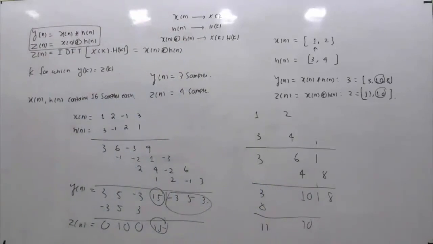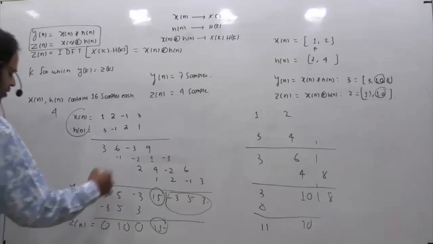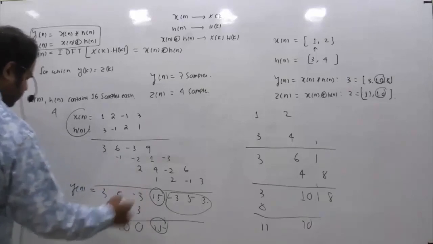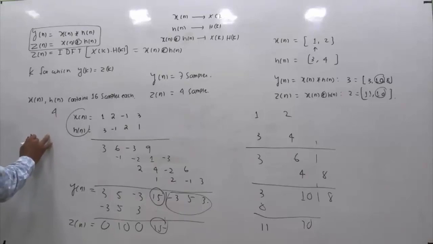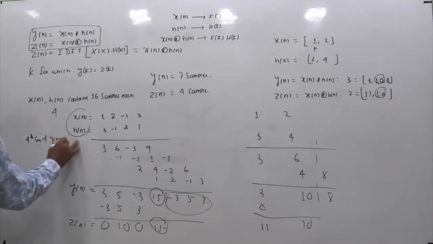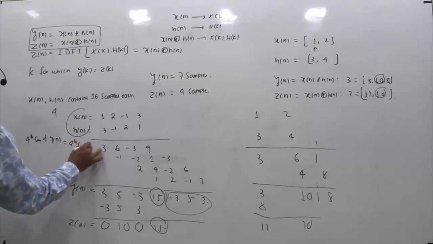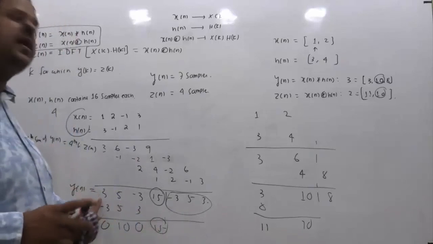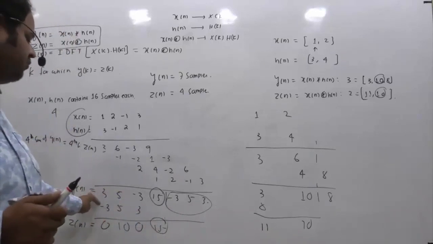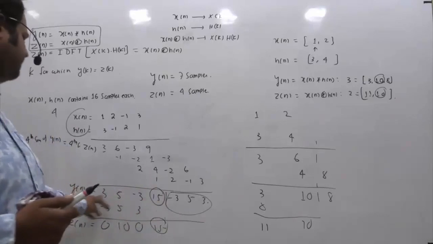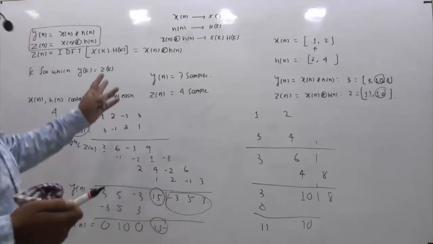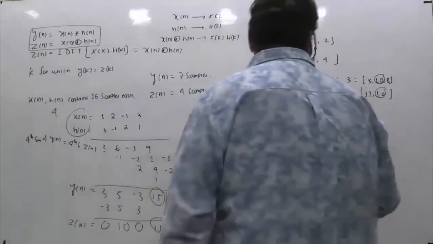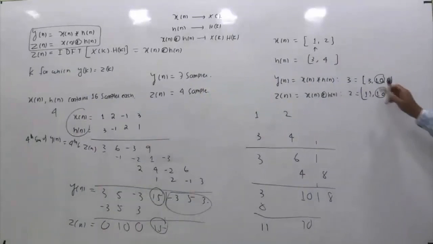So obviously, if I am going with 4 samples, if x of n and h of n contain 4 samples, then the fourth sample of y of n is equal to the fourth sample of z of n. But if I say it is the fourth sample, and you take this as n equal to 0, for what value of n am I saying it is the fourth sample? This is the first sample, second sample, third sample, fourth sample. But generally while writing notation, this is considered the 0th sample. For example, this 10 is the second sample, but in terms of n value it is n equal to 0 and n equal to 1.